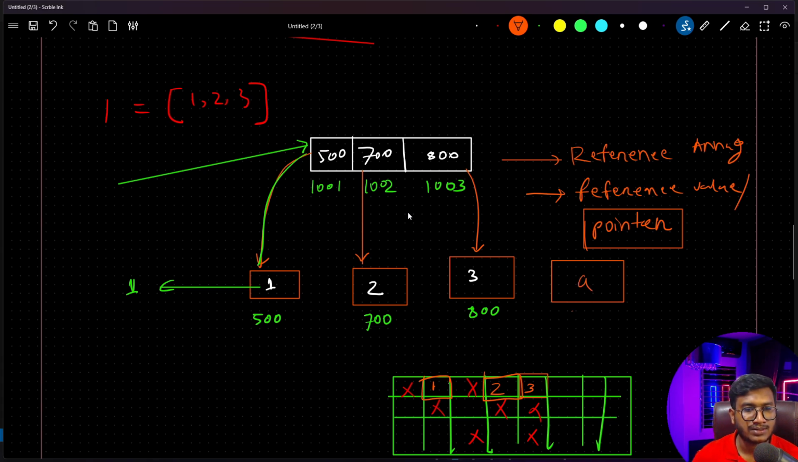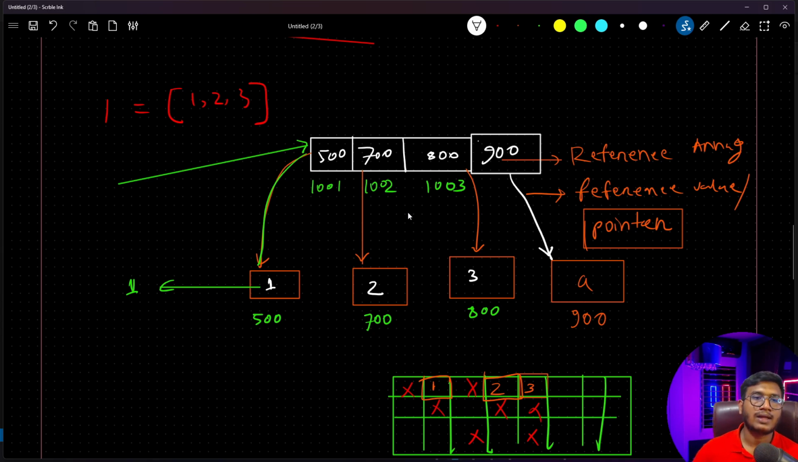Let's say the address is 900. Fine. And here one block would be created, and inside that it will store the address of that A, and it will point here. That means here you are not directly storing this item. Instead, you are storing this pointer, this reference value. Okay, that's how you can replace this homogeneous concept. You can store any kinds of data.